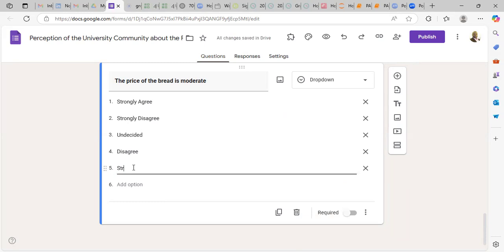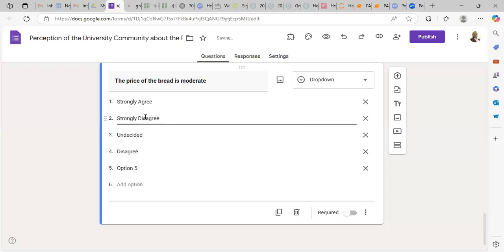Strongly disagree. Don't know why this answer does not come up. Is it my internet? Strongly. Maybe because you are repeating what you have written before. This place is supposed to be strongly agree.